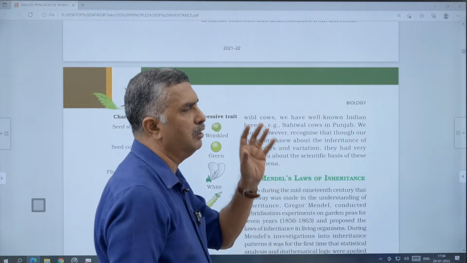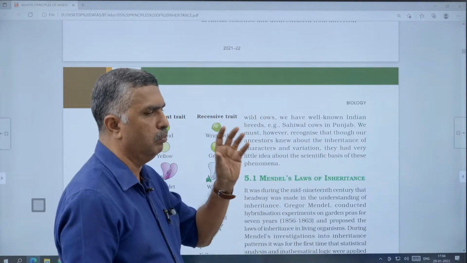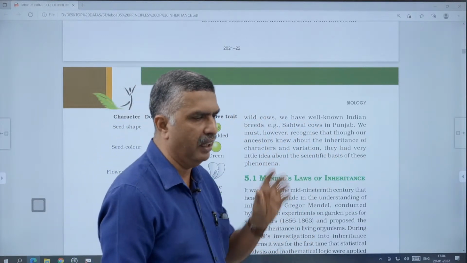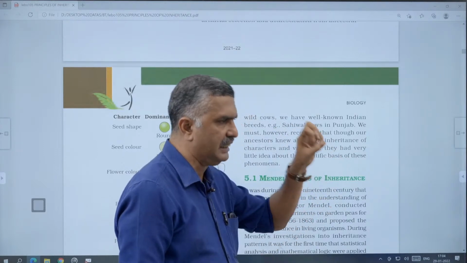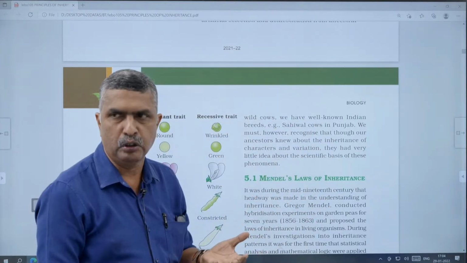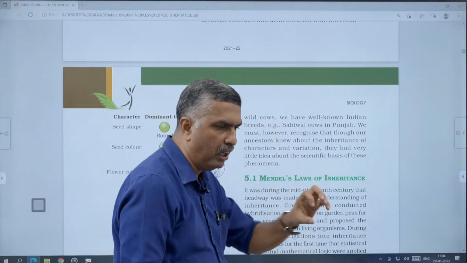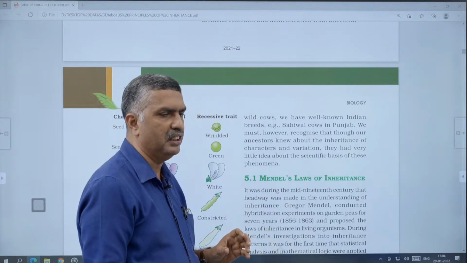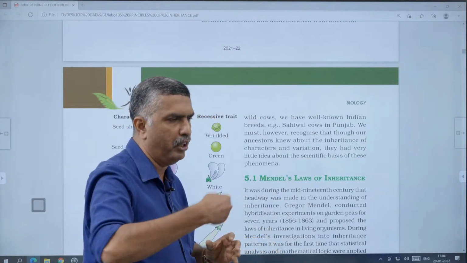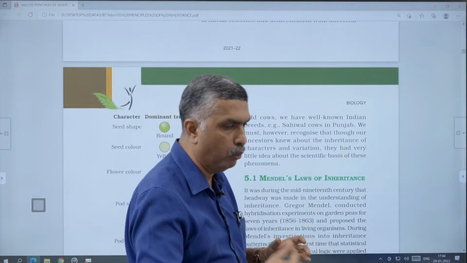They knew that something takes place during sexual reproduction. Some features or variations are hidden in the organism, in wild plants or animals, and they would select and breed and produce new breeds. This is called domestication with human care, the improvement of plants and animals from wild plants and animals by domestication, by human management.